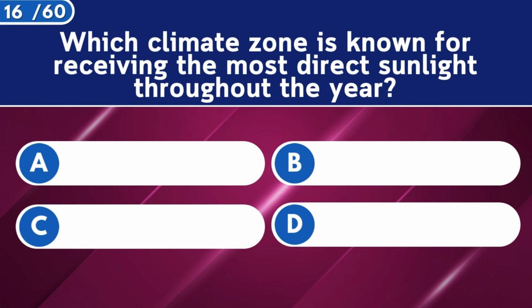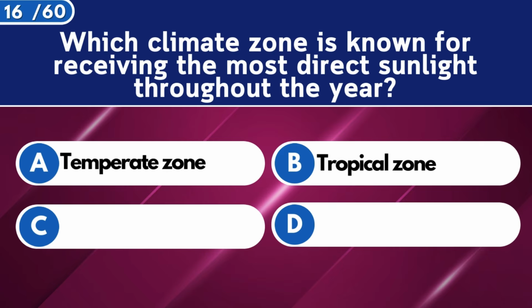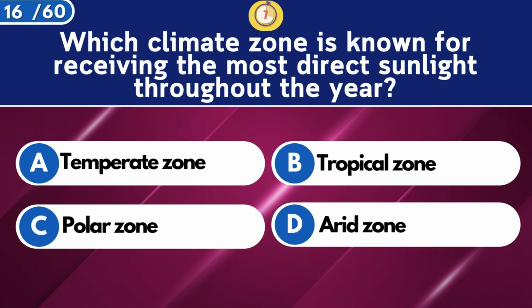Which climate zone is known for receiving the most direct sunlight throughout the year? Tropical zone.